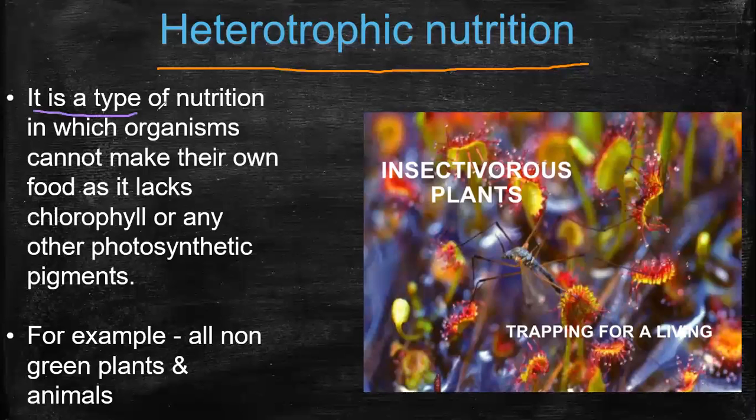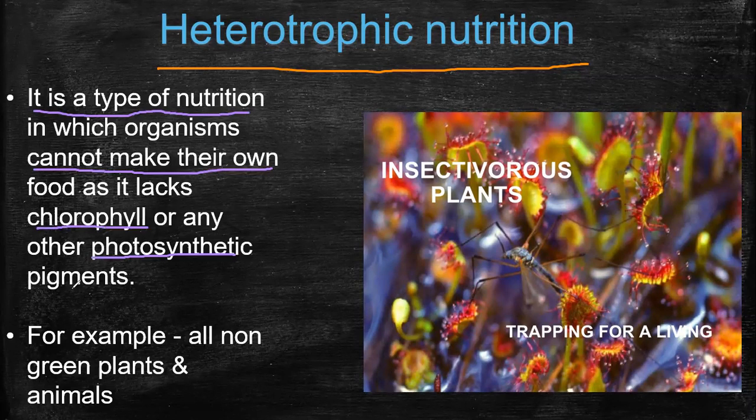It is a type of nutrition in which the organism cannot make its own food as it lacks chlorophyll or any other photosynthetic pigments. Is that okay? Heterotrophic nutrition means the organism cannot make its own food because it lacks chlorophyll or any other photosynthetic material.